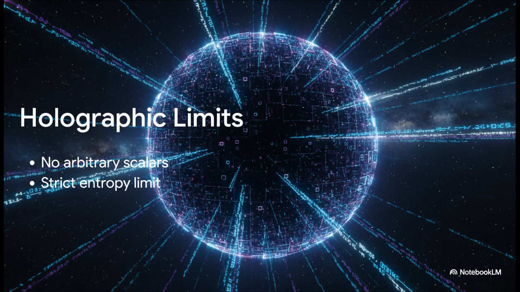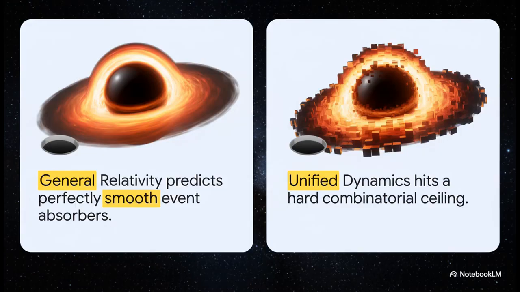Instead of hiding behind invisible fields or extra dimensions we can't even measure, unified dynamics makes a bold, mathematically rigid claim. It targets the absolute maximum information a region of space can store, which in physics is known as the Bekenstein-Hawking entropy bound. By applying its master scalar directly to black holes, the framework maps its exact internal math onto the observable physical universe. And the contrast with standard physics is just striking.